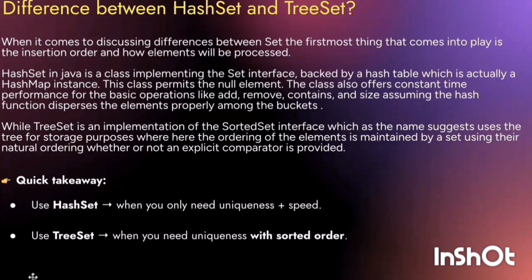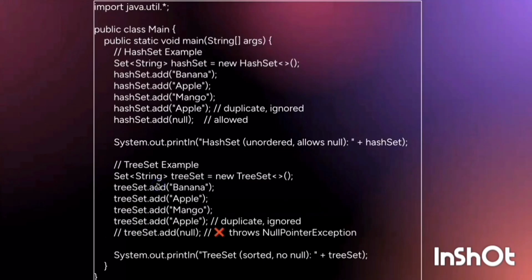In short, we use HashSet when we need uniqueness and speed, but TreeSet when we need uniqueness with sorted order. Here is an example. You can run this code and see the difference between HashSet and TreeSet.